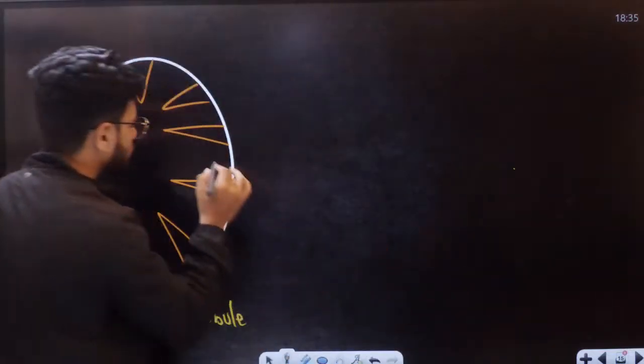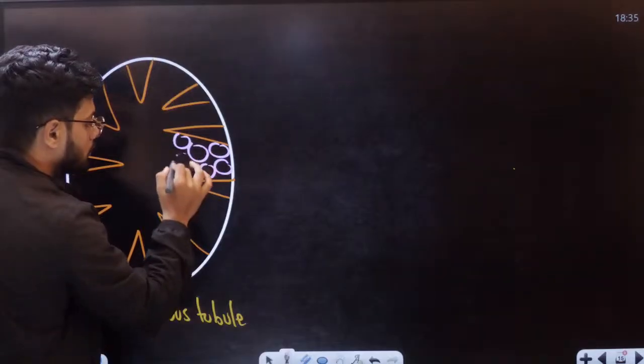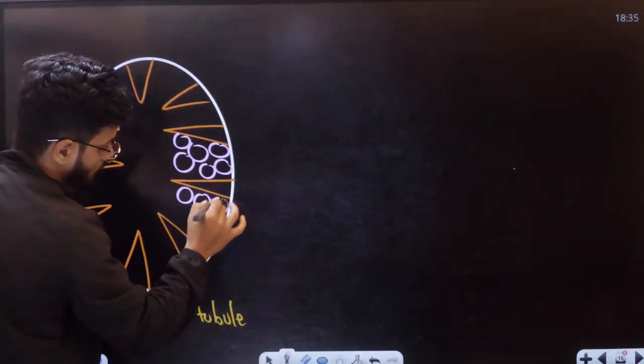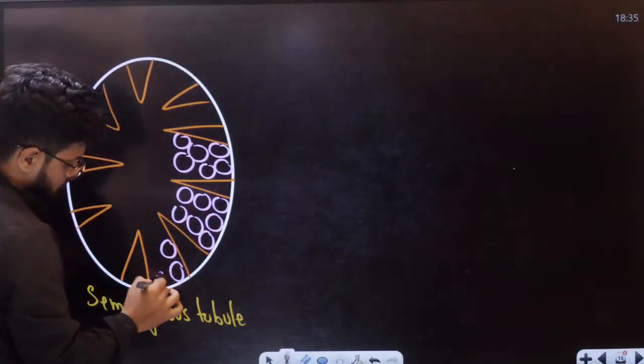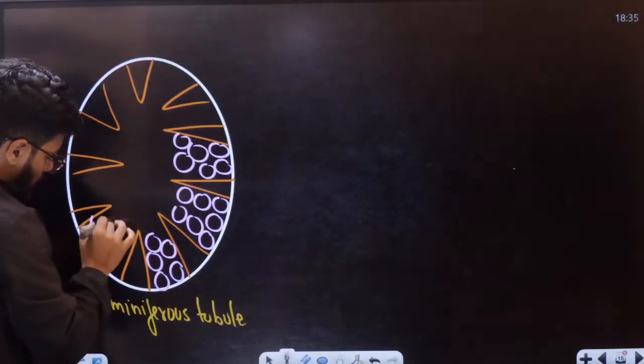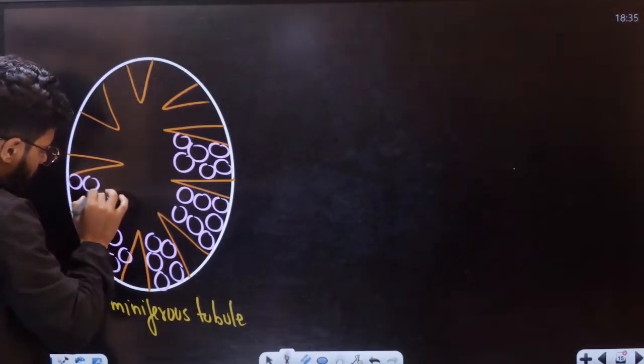Inside the seminiferous tubule, there are two types of cells here.